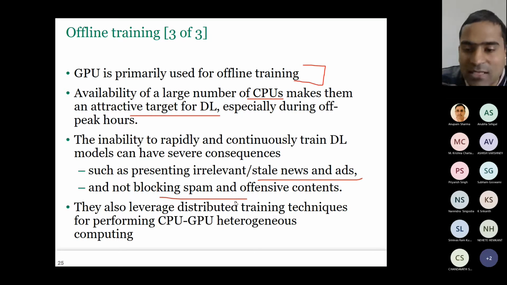Spam creators are designing very intelligent spam, right? Malware designers are designing very intelligent malware. So all the antivirus companies have to always keep on improving their software. Similarly here, if you don't keep on improving, some wrong content will pass, and then you have to pay legal fines and so on. They also have a technique for distributing your training on CPU and GPU.